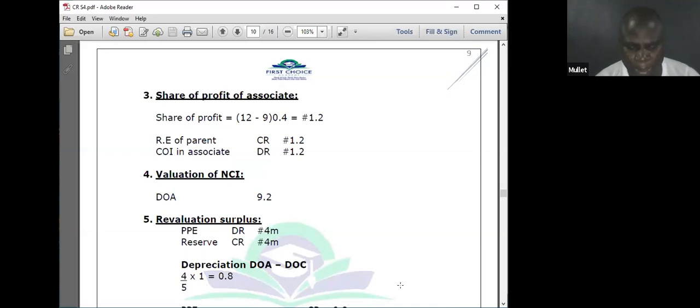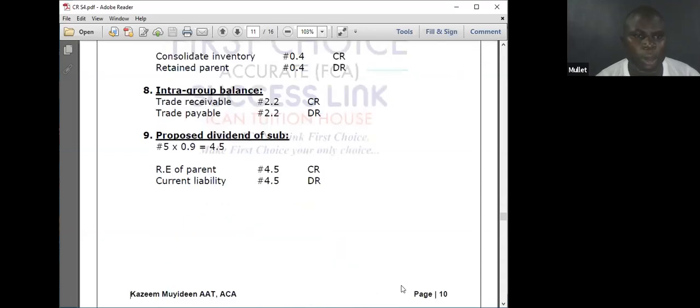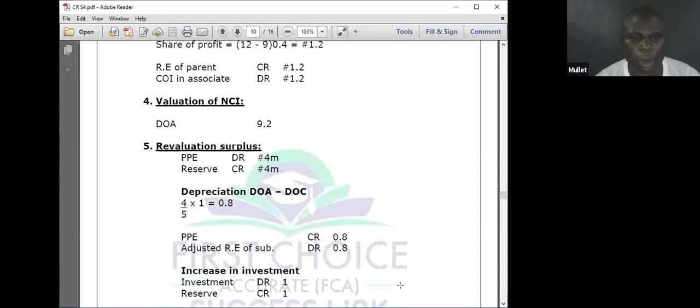I will credit the PPE 0.8. Adjusted retained earnings of subsidiary, debit 0.8.